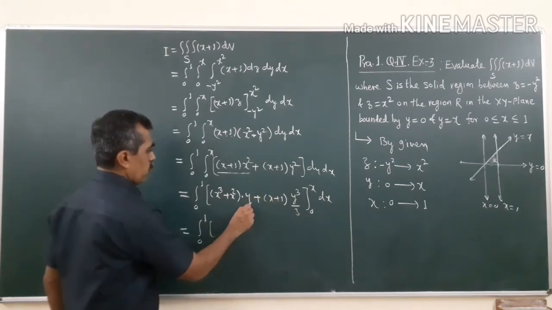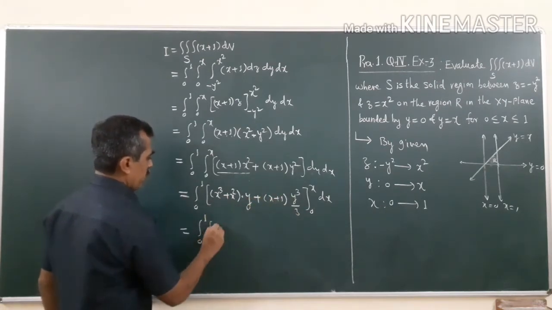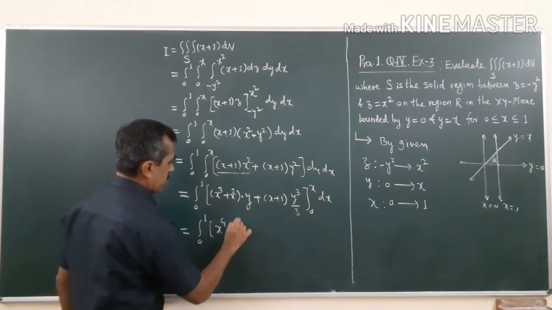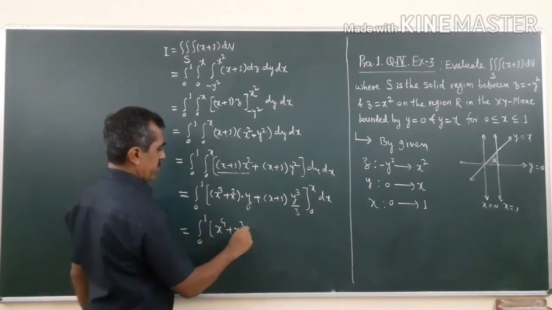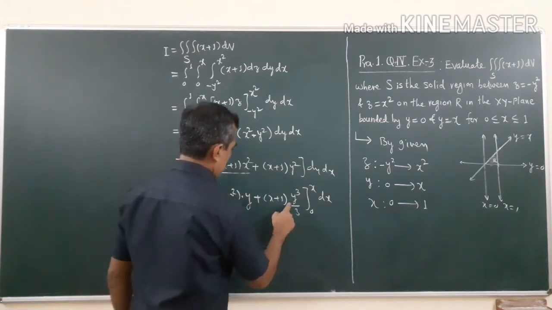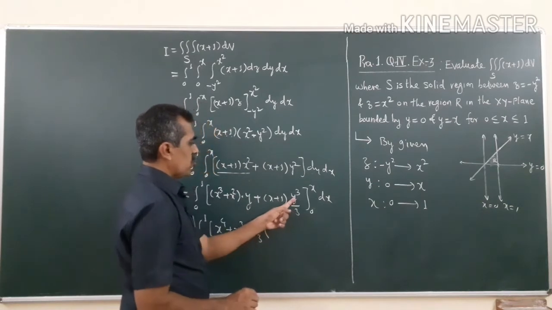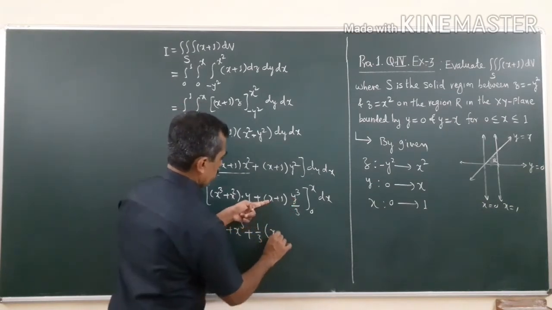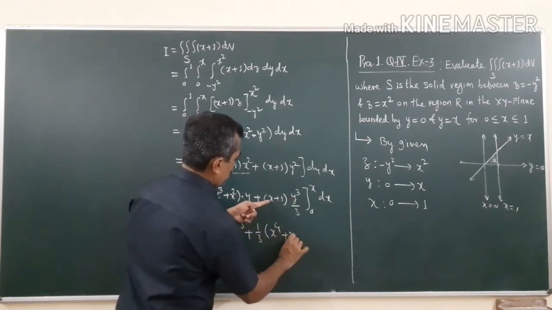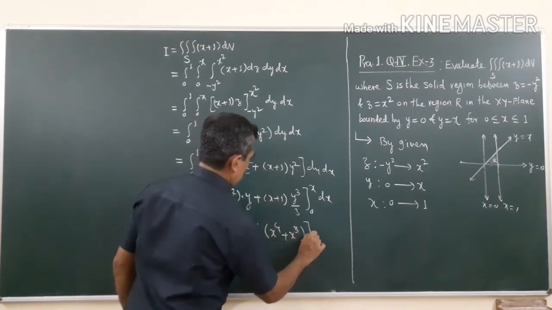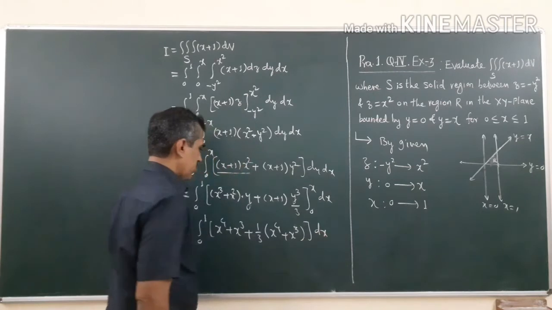So, if you put x, what you will get is x raised to 4 plus x into x cubed, plus I will write this as 1 by 3 into x cubed, so that is x raised to 4 plus x cubed, everything with respect to x.